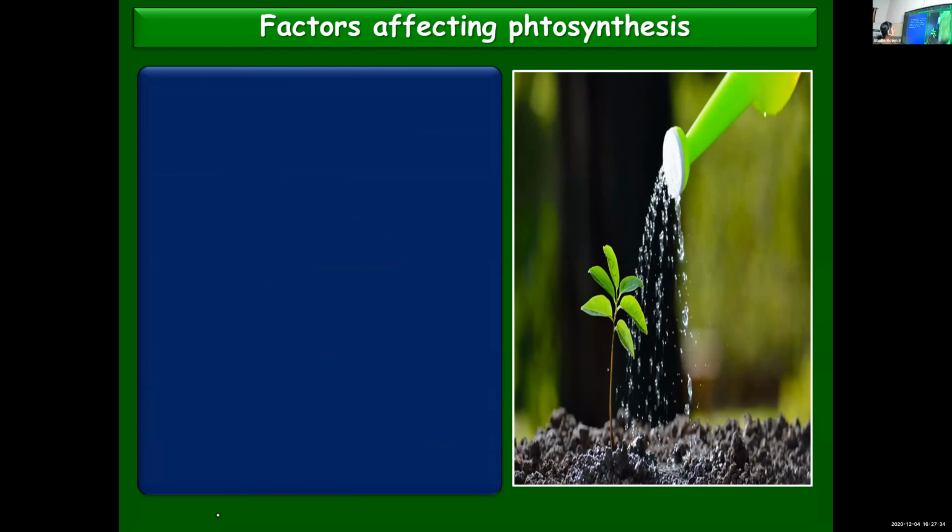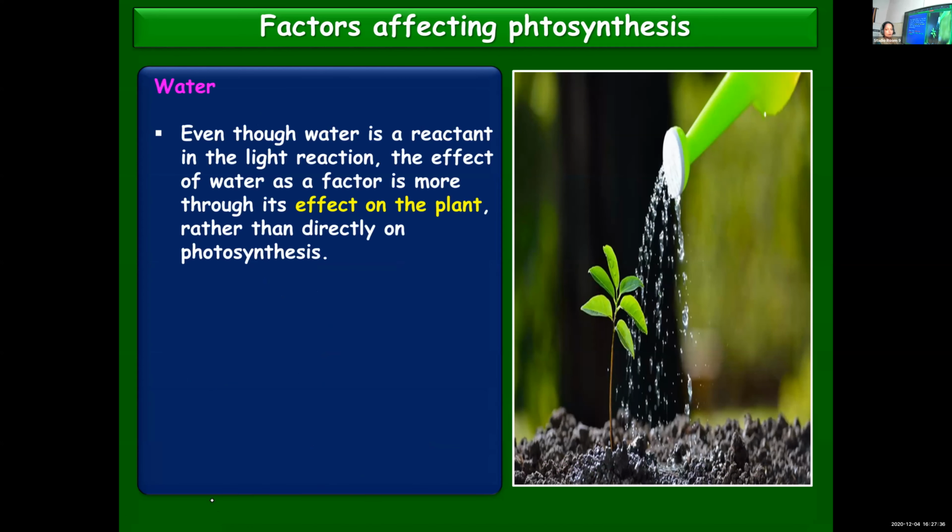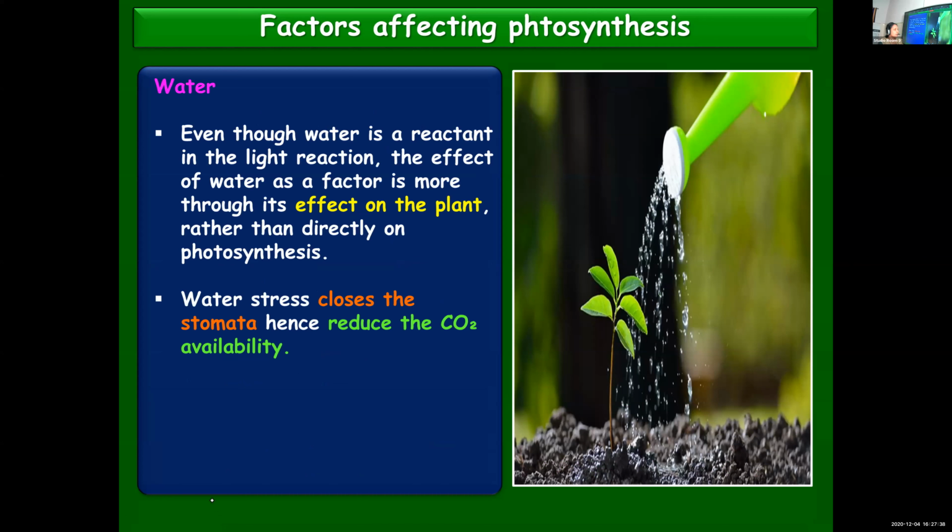And the last one is about water. Water is one of the important raw materials to carry out photosynthesis, and not only a reactant, but at the same time, its effect as a factor is more through its effect on the plant rather than directly on photosynthesis. So you know that water acts as a reactant to carry out photosynthesis.